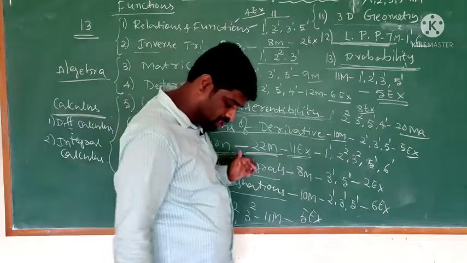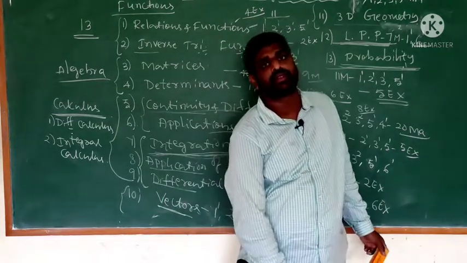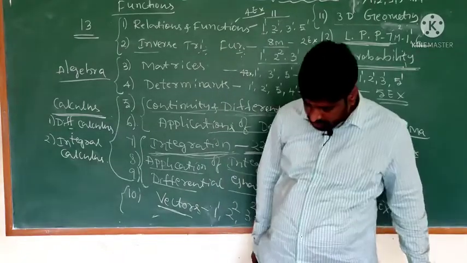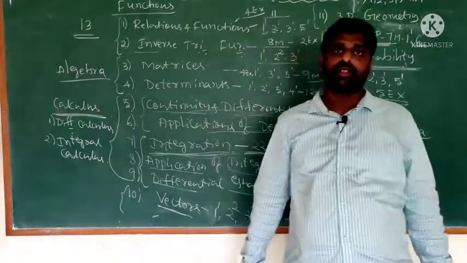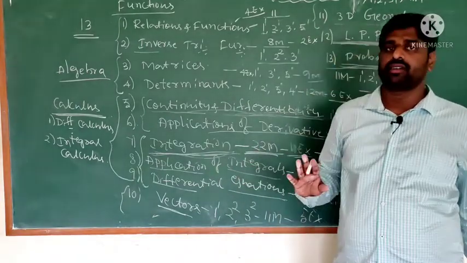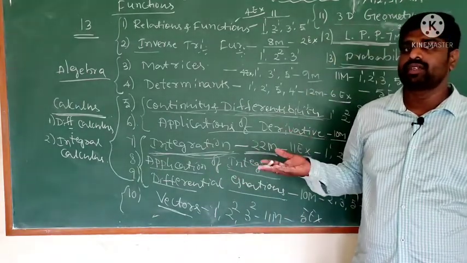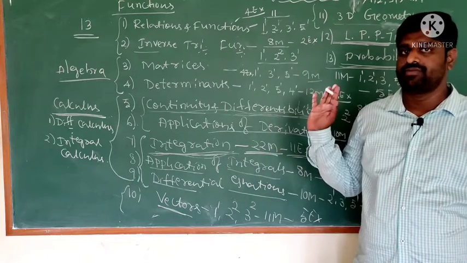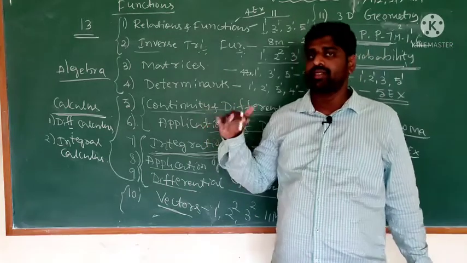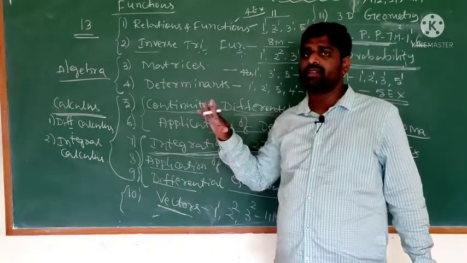Second PU mathematics, you have to concentrate. Okay, it is very easy when you practice. Second PU mathematics is easy only when you practice well. Keep in mind, if you do not practice, it becomes difficult. Don't compare it with first PU mathematics. First PU mathematics is different, second PU mathematics is different.